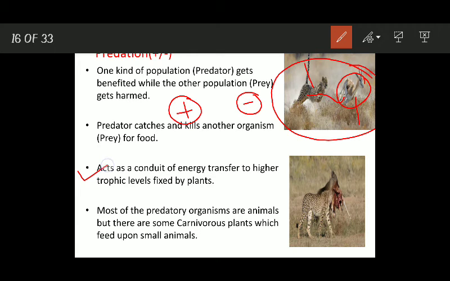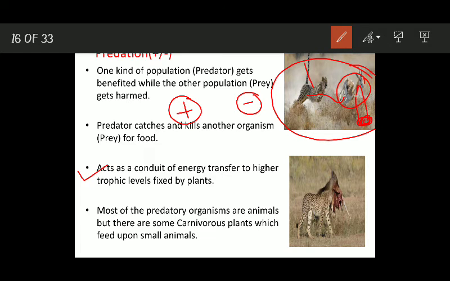Now, what is the ecological importance of predation? Predation basically acts as a conduit of energy transfer to higher trophic levels, which is fixed by plants. यहाँ पे आप देख लीजिए, these are the plants. These plants are taken by the herbivores.